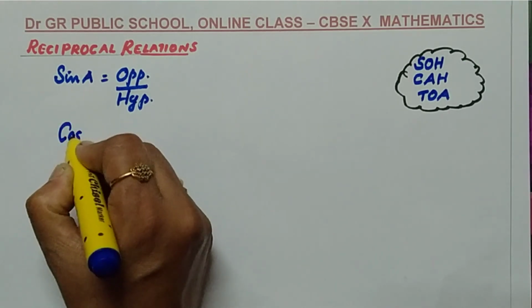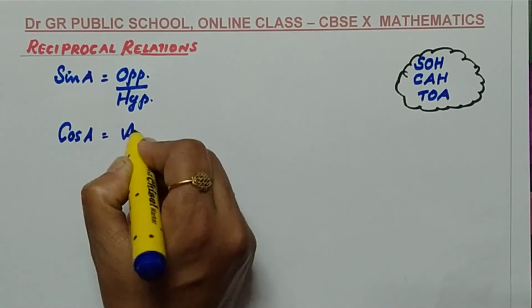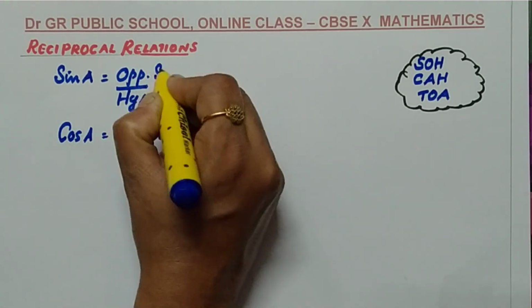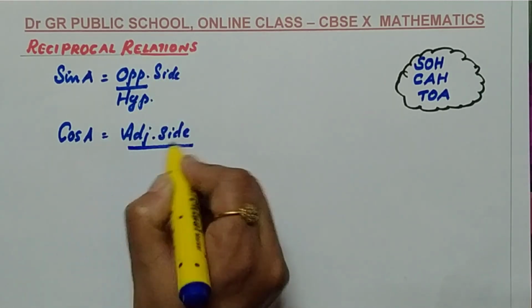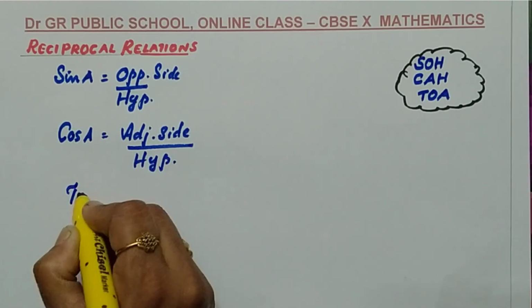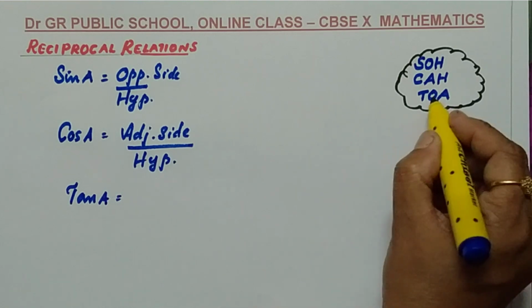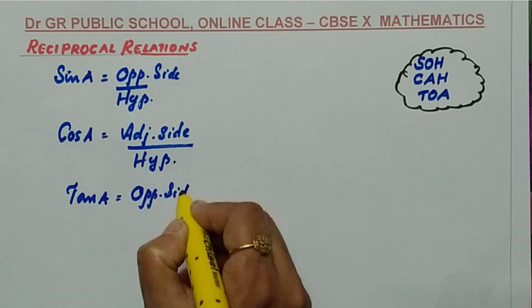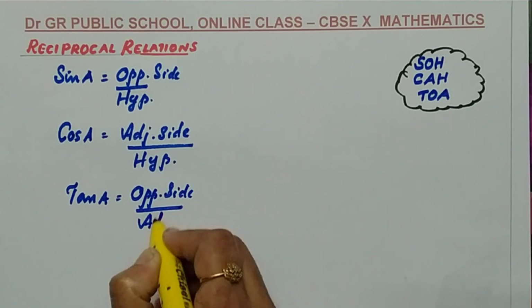Cos equals adjacent side by hypotenuse. And tan equals opposite side by adjacent side.